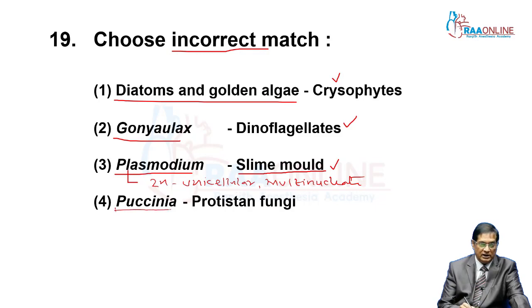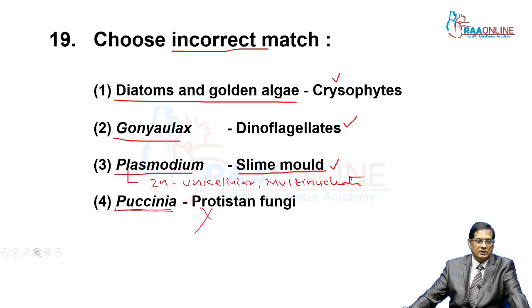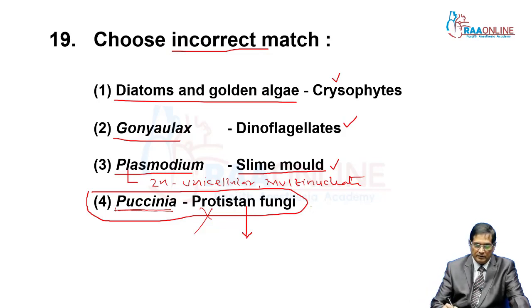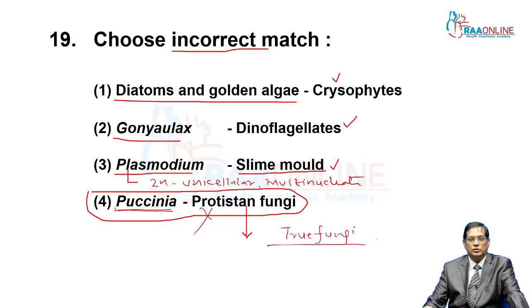Puccinia is fungi, but it is not Protestant fungi, it is true fungi. So here the correct answer is Puccinia. Puccinia is the correct answer here because Puccinia is not Protista. It is a member of true fungi, not Protista fungi.